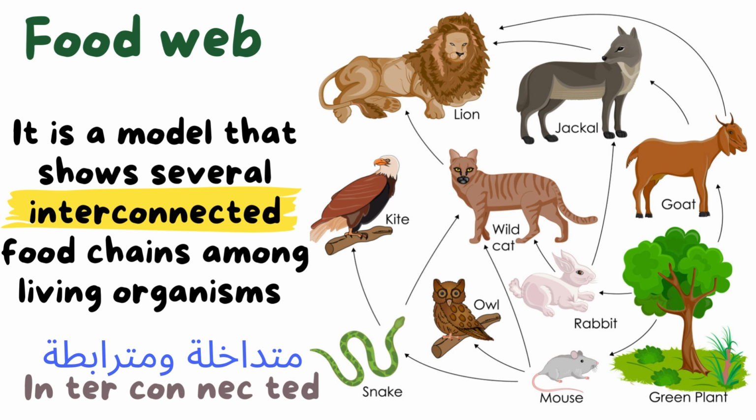Here, there are many food chains, so many living organisms. So the food web shows us more than one food chain, and they are interconnected, okay? So here, food web is a model that shows several interconnected food chains among living organisms.